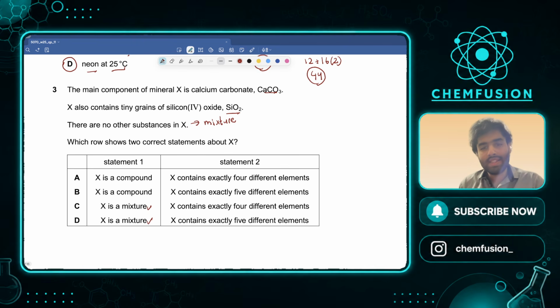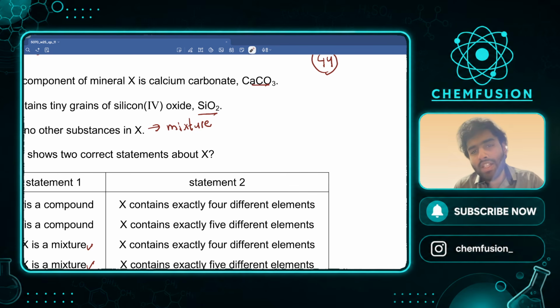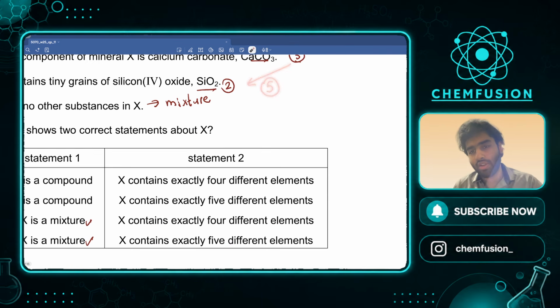And let's see statement 2. It says X contains exactly 4 different elements or X contains exactly 5 different elements. Let's count the number of elements. The number of elements in calcium carbonate: calcium 1, carbon 2, oxygen 3. So you have 3 elements. The number of elements in SiO2: silicon 1, oxygen 2. So you have 2 different elements. So conventional wisdom would suggest that 3 plus 2 is 5. So it should be 5. But no, that is the wrong answer.